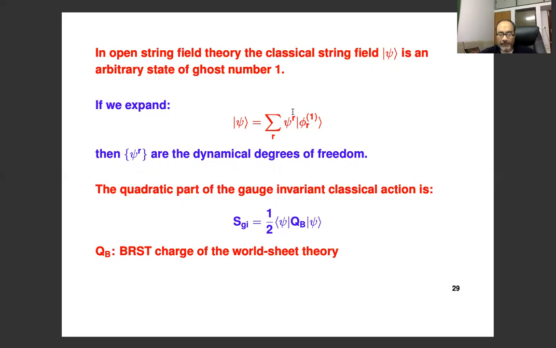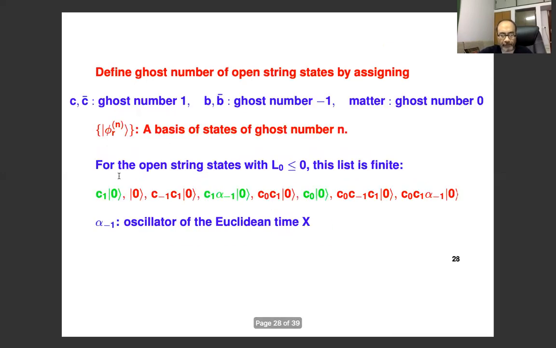That's what I mean by the classical string field being a state of ghost number 1. So we see from the previous slide that there should be 3 classical modes of the string. The relevant part of the open string field theory on the D instanton is basically 3 discrete variables. That's all, the coefficients of these 3.